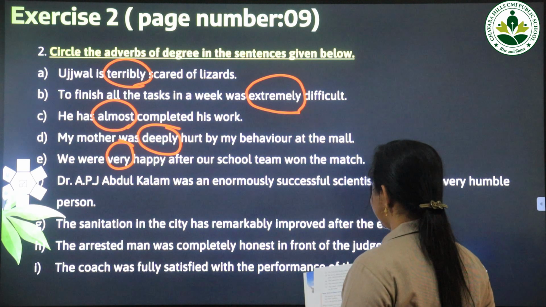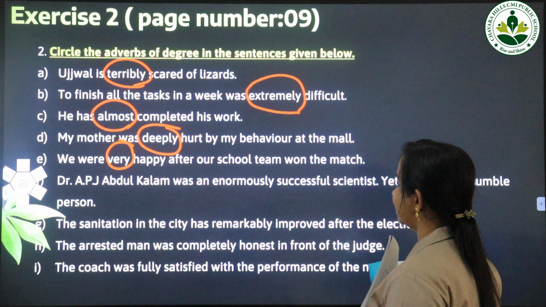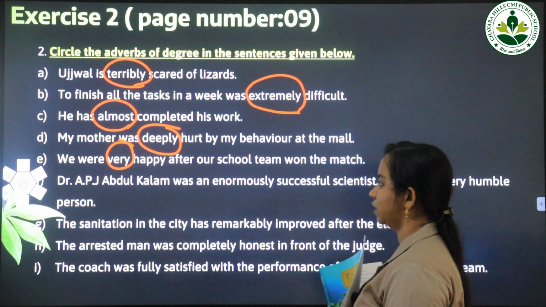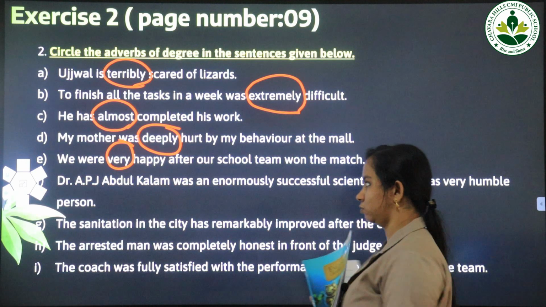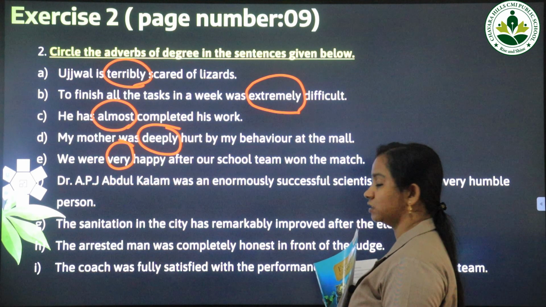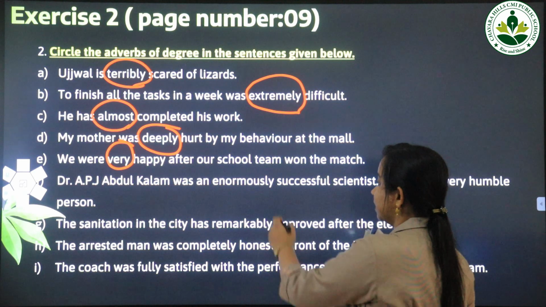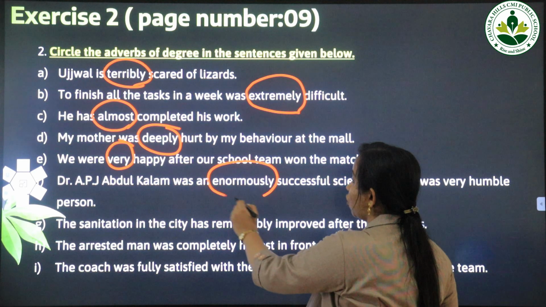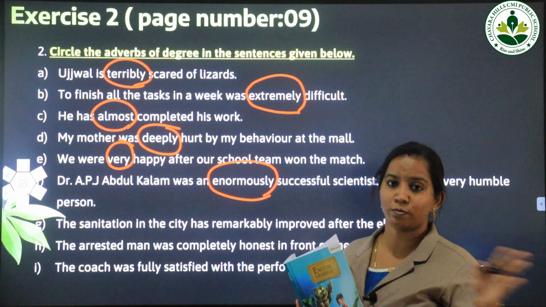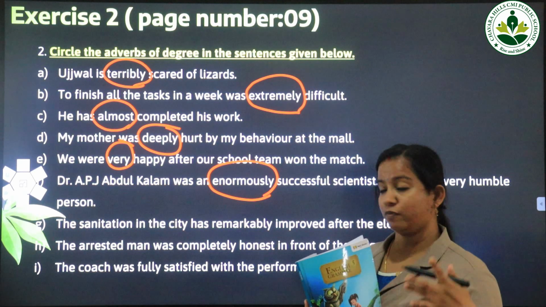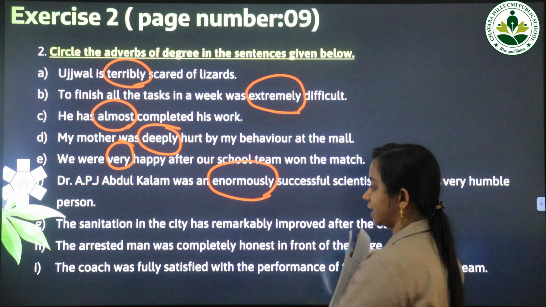Now, Dr. APJ Abdul Kalam was an enormously successful scientist, yet he was a very humble person. So we know that APJ Abdul Kalam was a famous successful scientist. To what extent was he successful? He was successful to an enormous extent. Enormous means too much. That means more than enough. That means he was a very, very famous successful scientist.